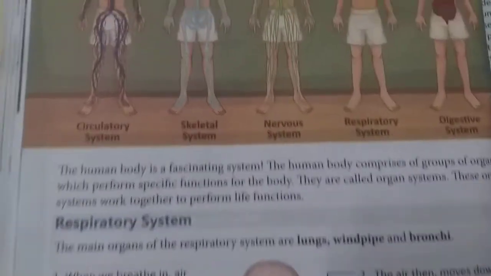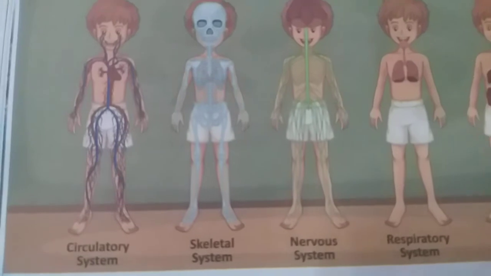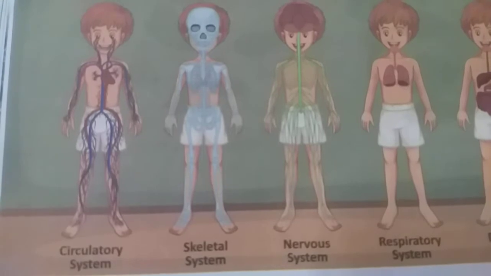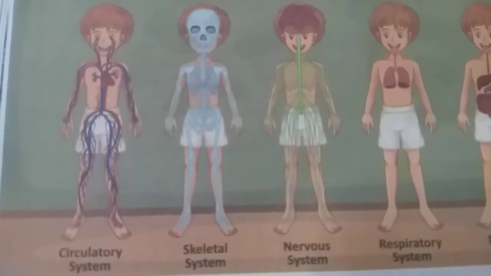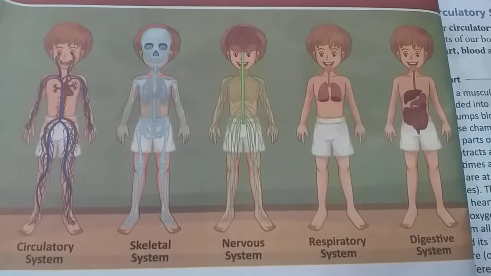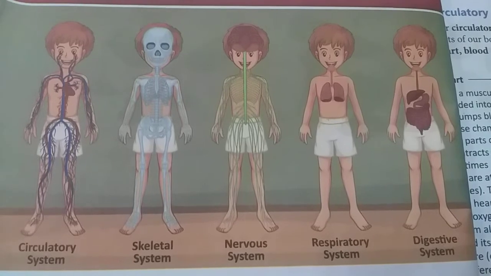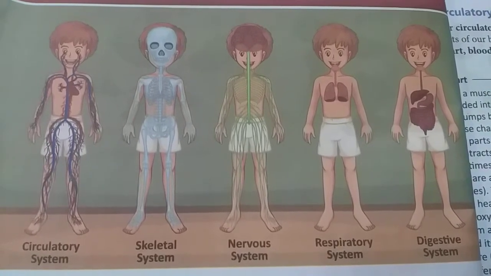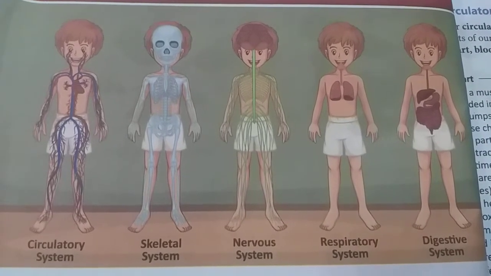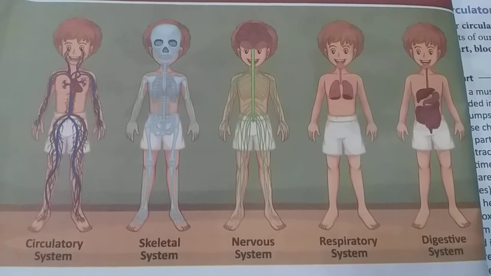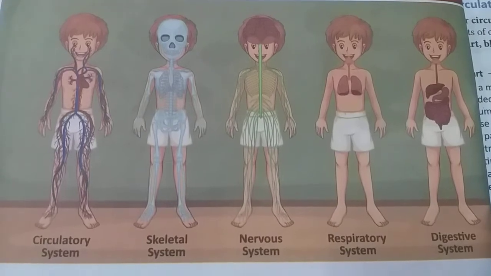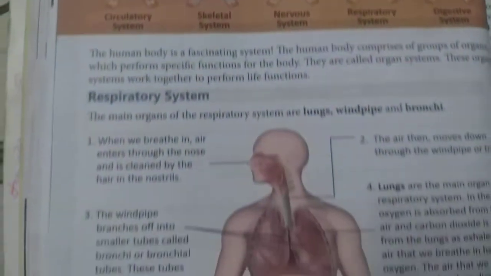As you can see in circulatory system, this is first one. In this system, heart and nerves are present. They are making circulatory system and this is in different systems also. So in many systems, different organs join and they perform a single function. As in respiratory system, we are doing respiration. So these are different human body system.